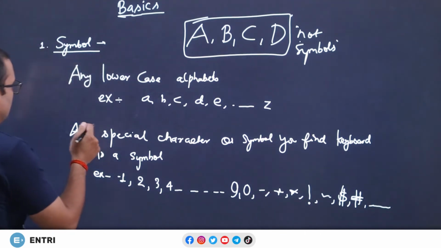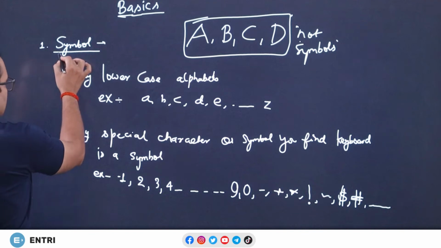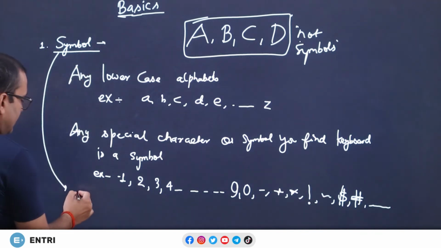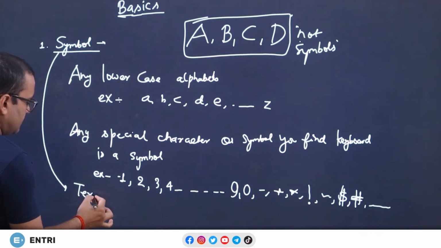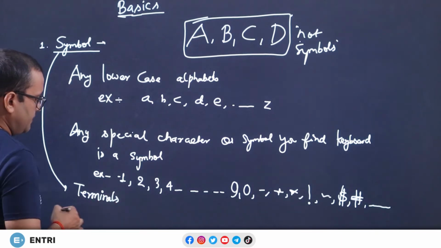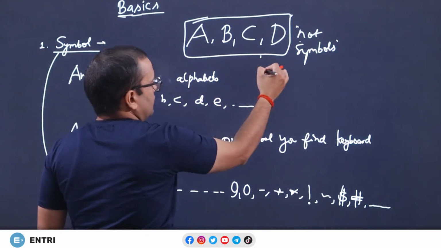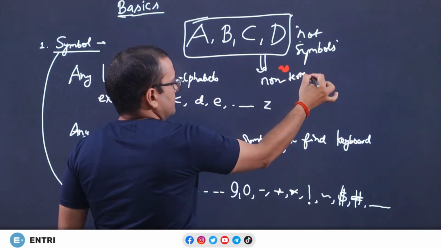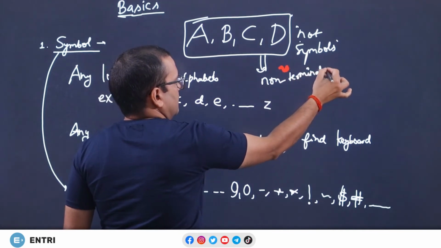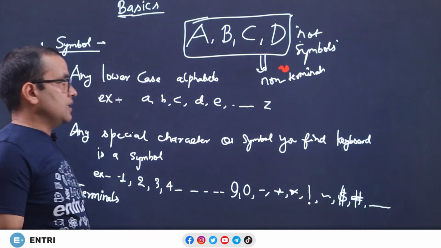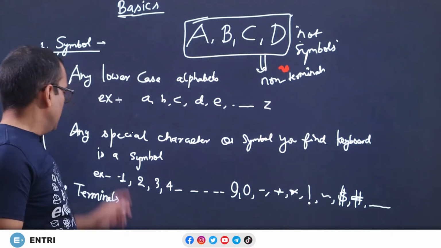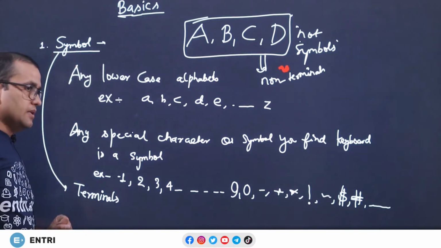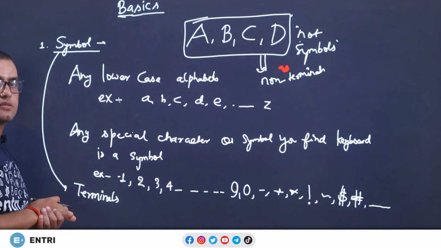Now let me tell you one more point. Symbols are also known as terminals, and variables are also known as non-terminals. So, the technical term is terminal.